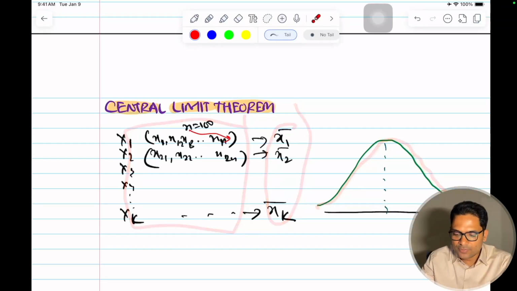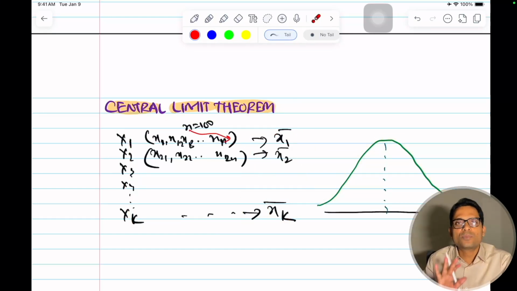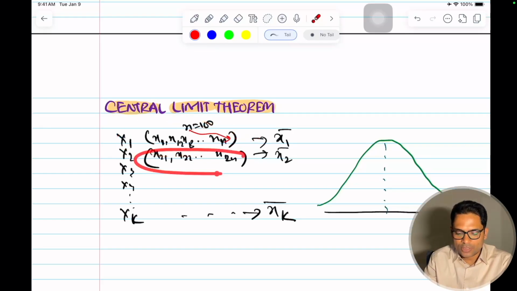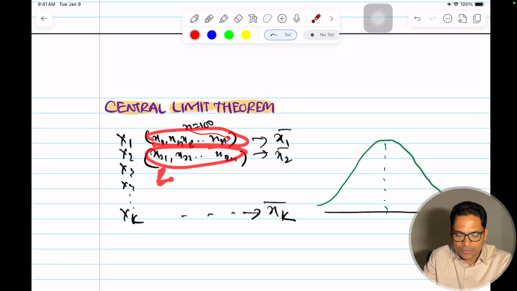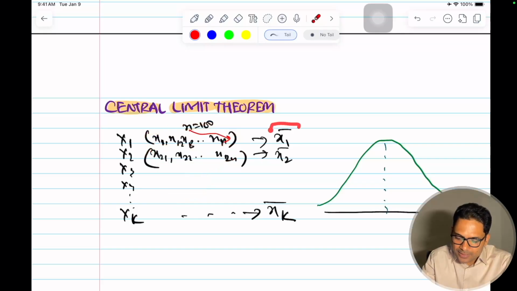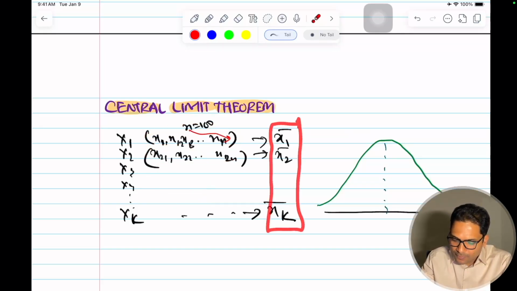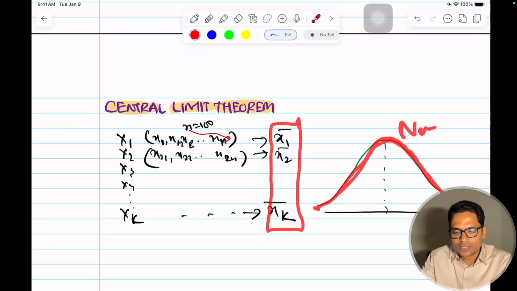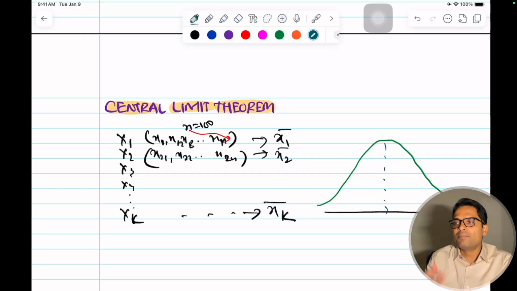The PDF of this mean will be a Gaussian. This is what the central limit theorem says. It doesn't matter whether the underlying distribution is a Bernoulli or some unknown random distribution, the means will follow a Gaussian or normal distribution as n becomes very large.